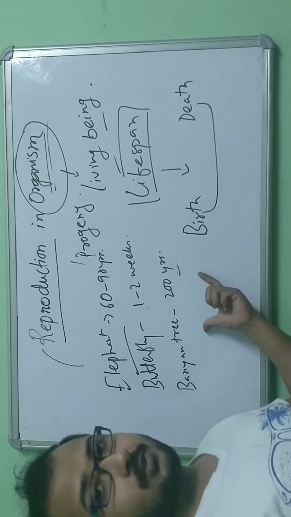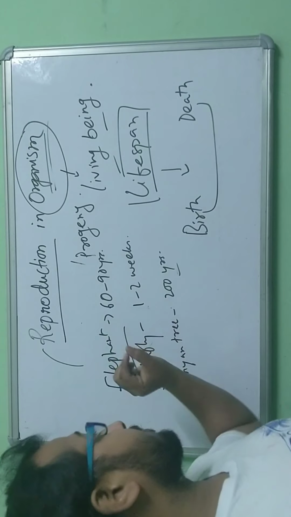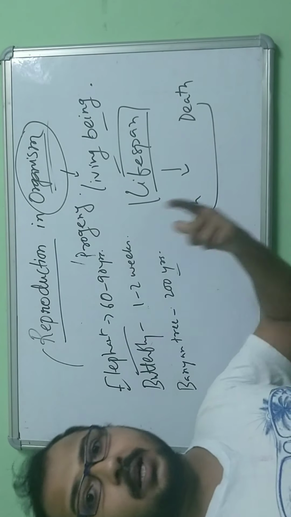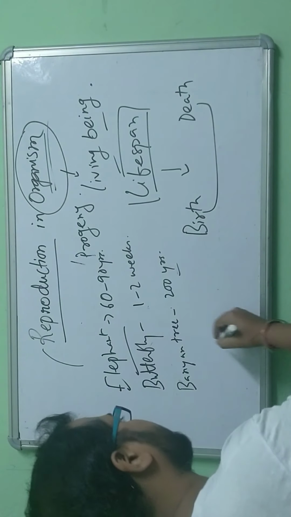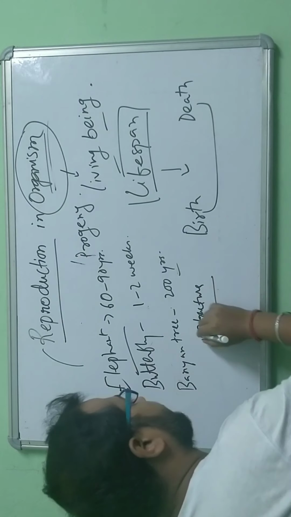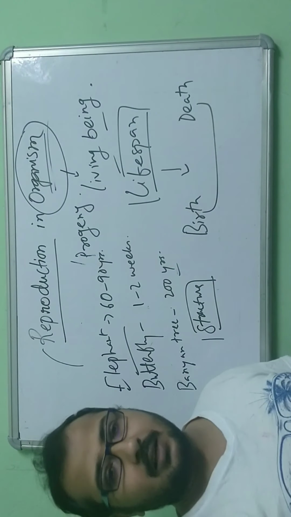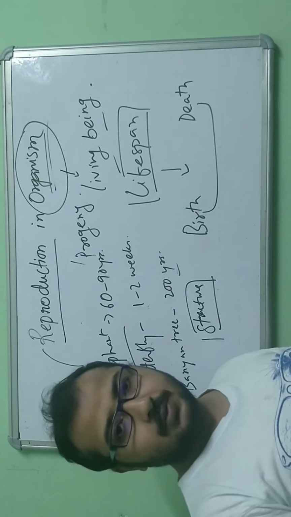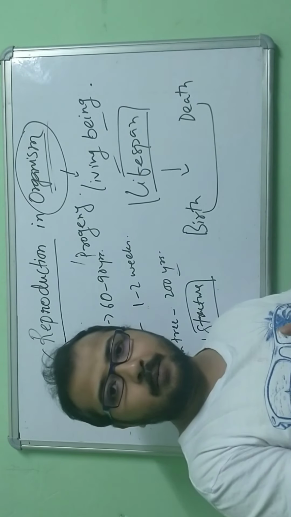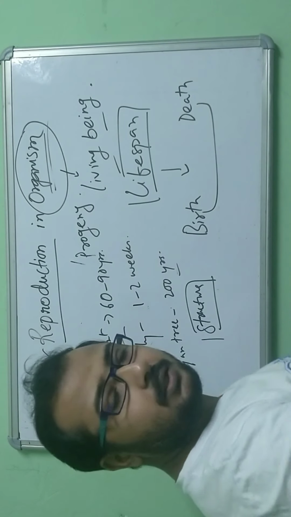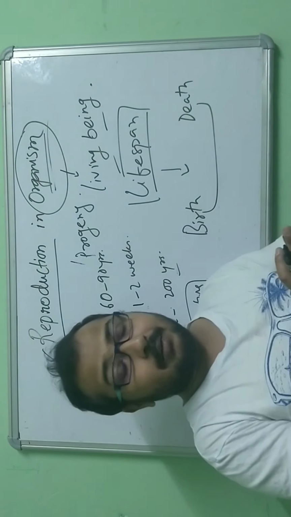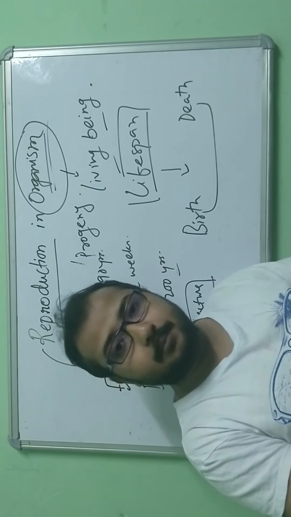There are reasons why some organisms have a much shorter lifespan compared to others. It basically depends on the structure of the organisms. The advanced level organisms, their survivability is much more compared to organisms whose structure is comparatively simple.